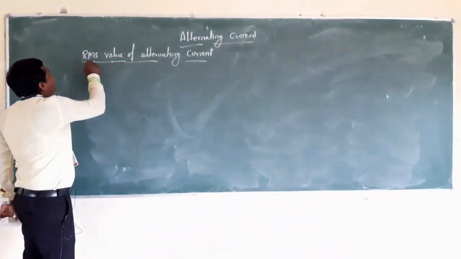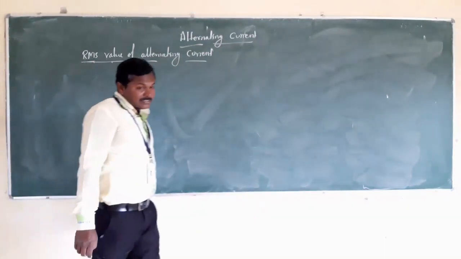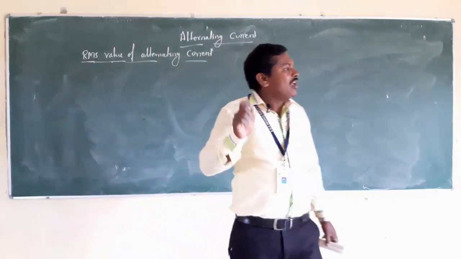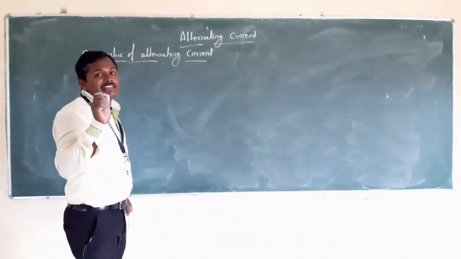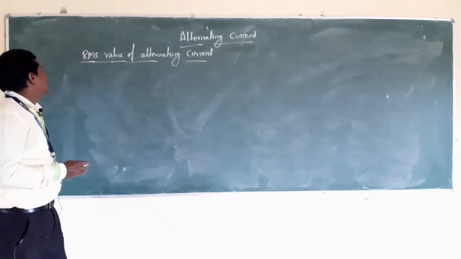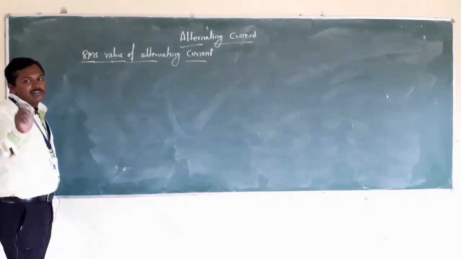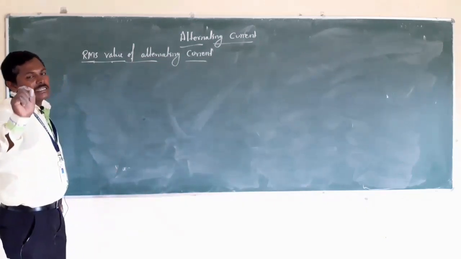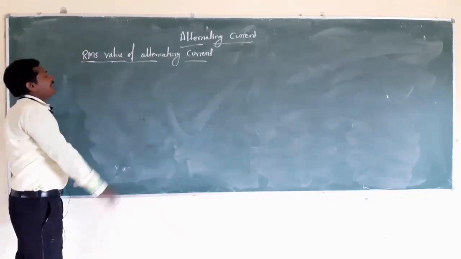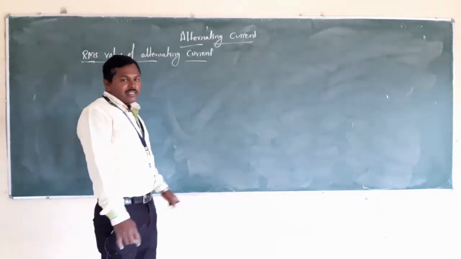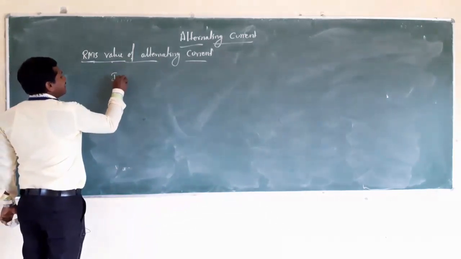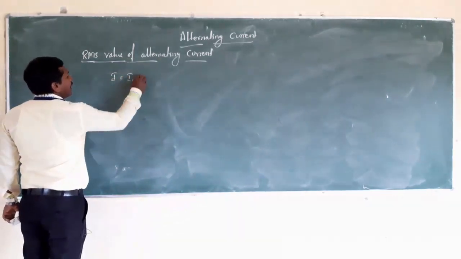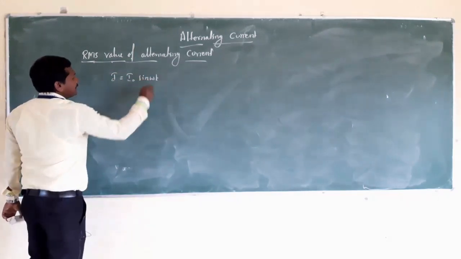Here, the RMS value of alternating current can be defined as the square root of the mean of squares of instantaneous current, which we call the RMS value of alternating current for a whole complete cycle. So that represents the RMS value of an alternating current. We know that the instantaneous current can be represented by I equal to I naught sin omega t.